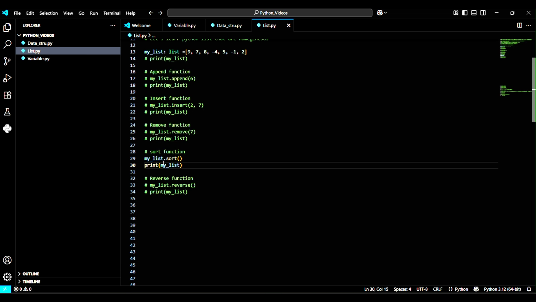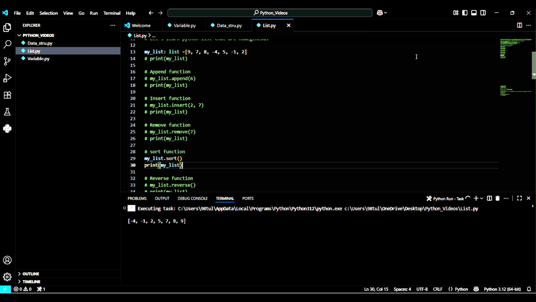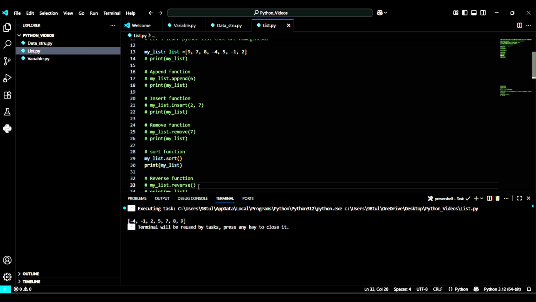So when we use this function, let's see what's going to happen. Let me print. So as you can see, minus 4, minus 1, 2, 5, 7, 8, 9. This is the ascending order. So sort will arrange the elements of the list in ascending order. So let's move to the next.